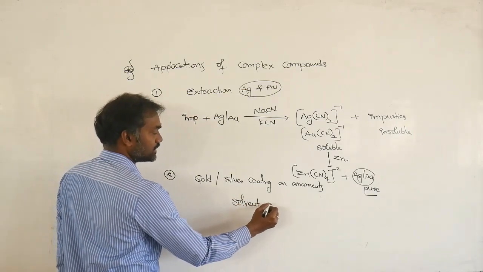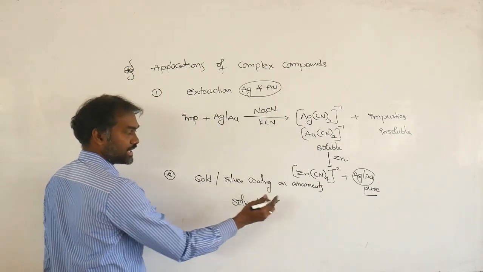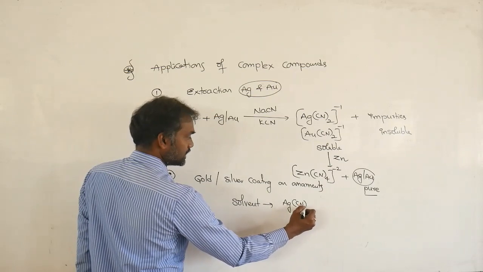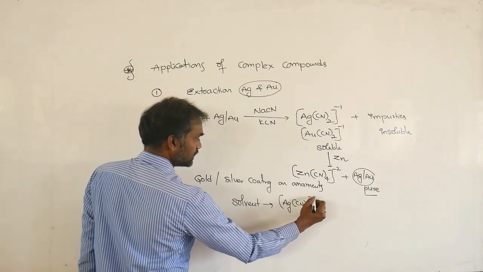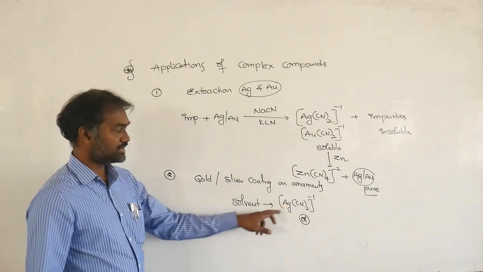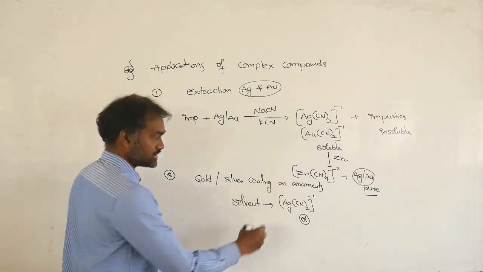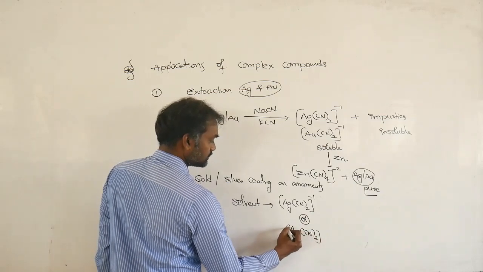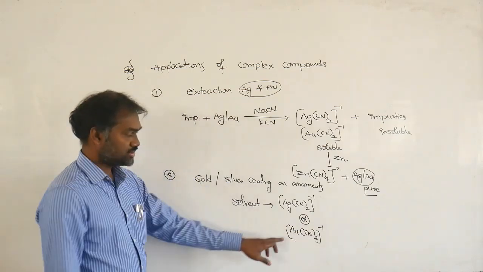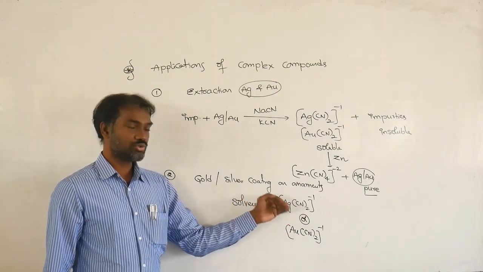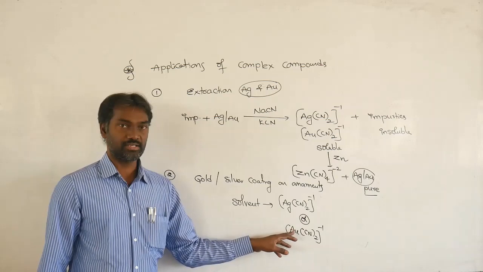Which solvent? Gold and silver are taken in the form of a complex only. So [Ag(CN)2]-1: if you take this solvent, silver is coated. Suppose gold, you take [Au(CN)2]-1. If you take this as a solvent, the gold is perfectly and smoothly coated without any disturbance.